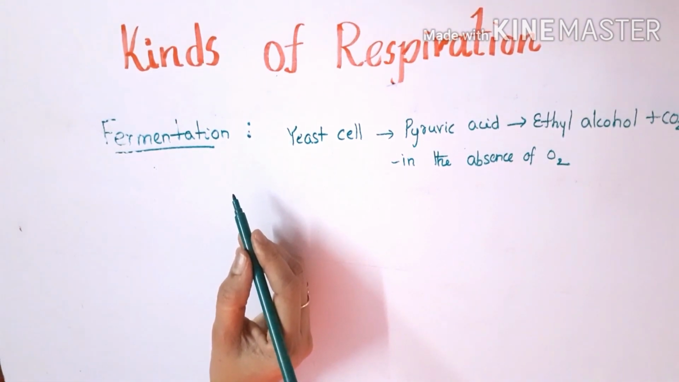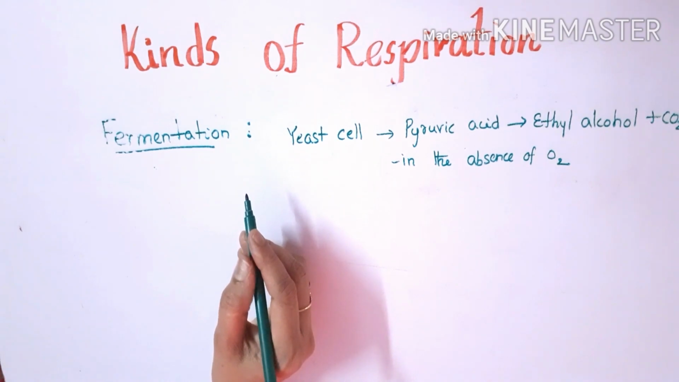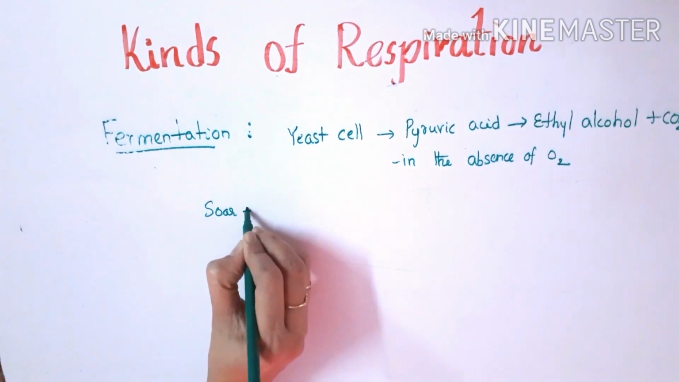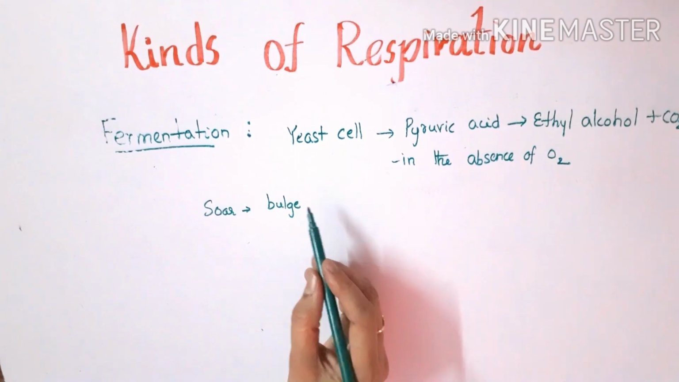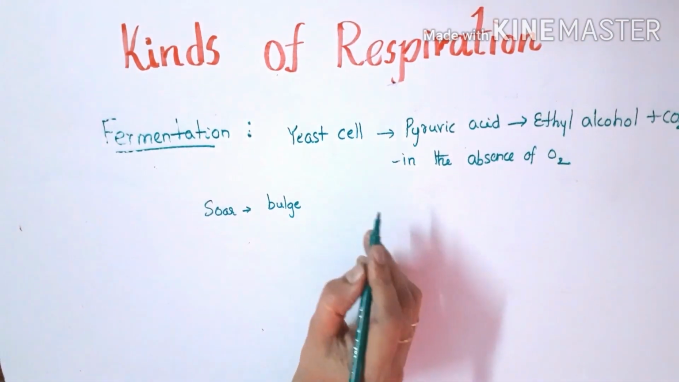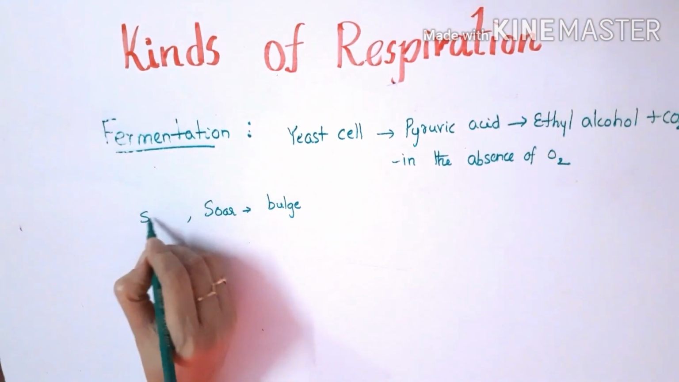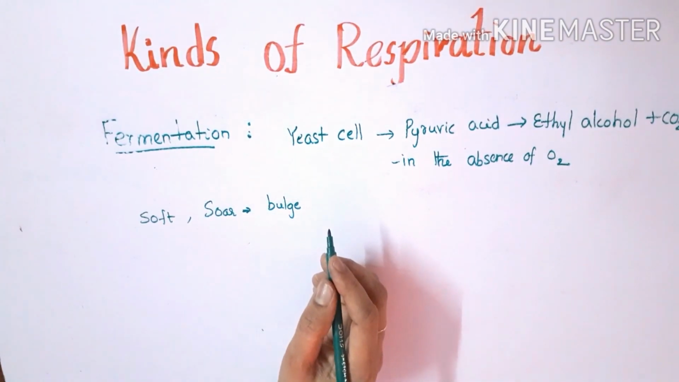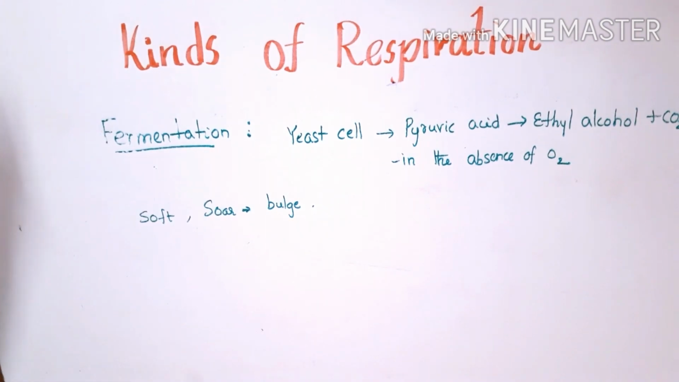It is a well-known process which can be observed in our kitchens in the preparation of idli and dosa. You know that idli dosa dough is fermented overnight. Why do we have to ferment those substances? Because the substance will bulge or become sour. During the fermentation process, when the dough is fermented, it becomes very soft and sour. That is bulging.